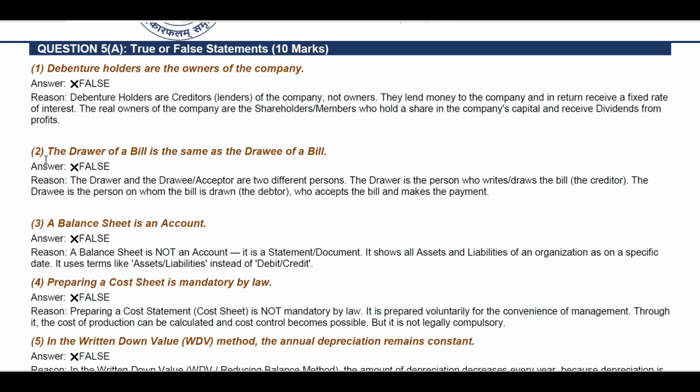Number two, the drawer of a bill is the same as the drawee of a bill. Again, the answer is false, and the reason why: the drawer and the drawee or acceptor are two different persons. The drawer is the person who draws the bill, the creditor, and the drawee is the person on whom the bill is drawn or debited. You can say, who accepts the bill and makes the payment.